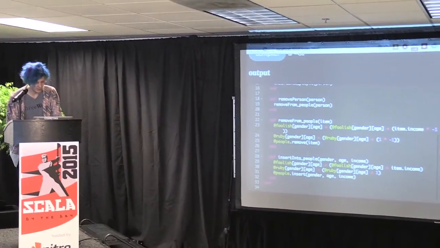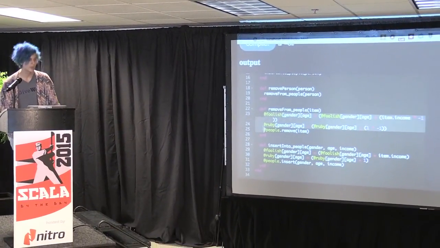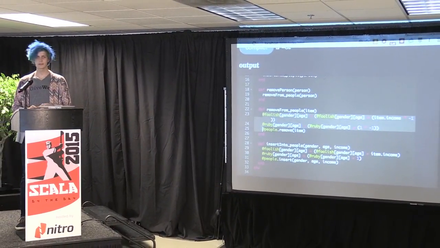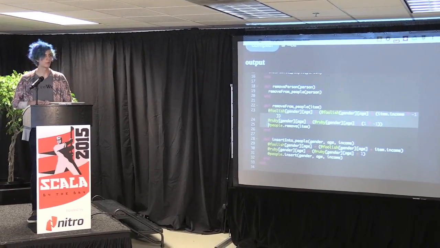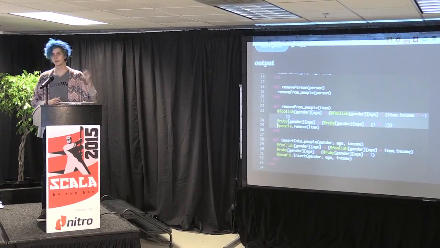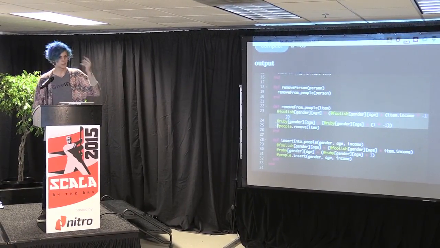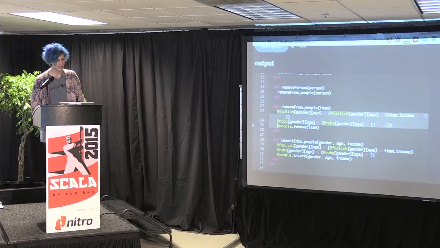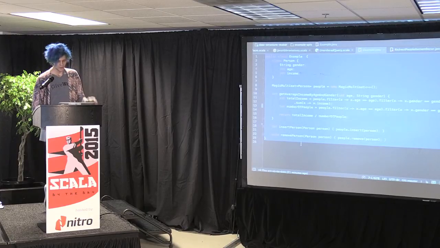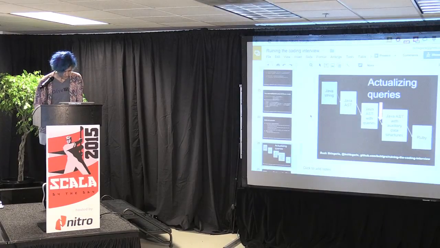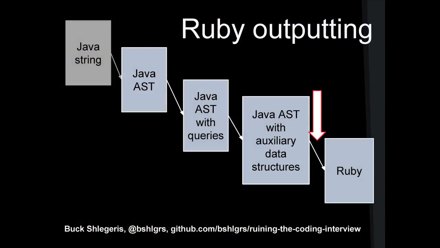So you guys might remember in my example, the insertion ends up also updating these two hash maps, right? And that's done by literally calling the insertion fragment kind of methods for all of the data structures which are being used and splashing them all together and returning it as a method. Okay, so that's how we actualize them.